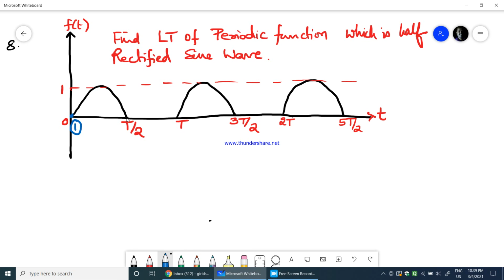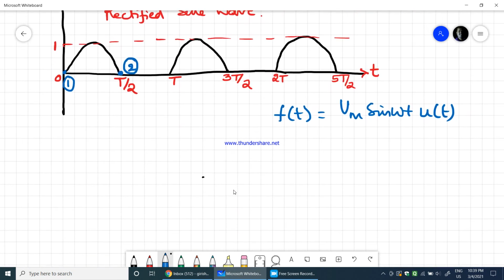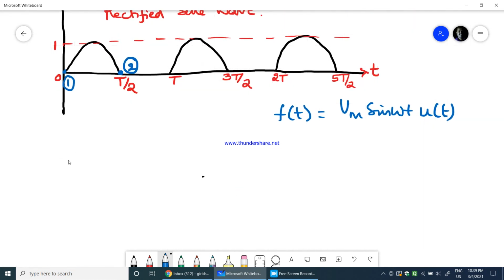As I said in the previous problem, we'll write the second equation at the ending point. As we all know it's a sine wave, so f of t will again be Vm sine omega t u of t. Therefore we need to write two equations here. So f of t equals Vm is 1, because the peak is 1. So 1 into sine omega t u of t, because there is no delay here, since it starts at 0,